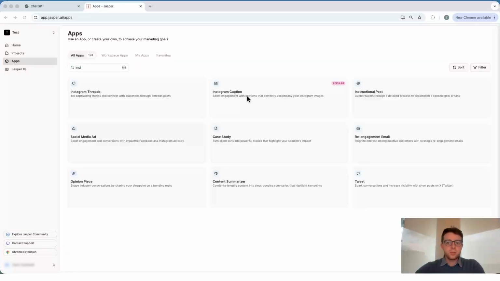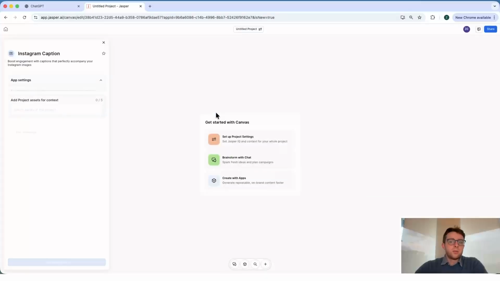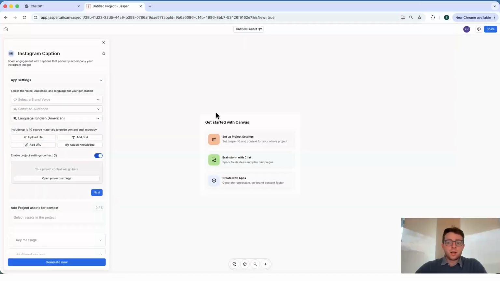So now let's jump into actually creating some content leveraging the app. So what we'll do is we'll go ahead here and we'll create an Instagram caption. So we'll click on use, and we'll imagine the scenario that we want to create an Instagram caption for a new post that's going to be relating to a new real estate development project that's going to be coming out. But what we want to do for this caption is essentially just tease that release of that new project that's going to be coming out.